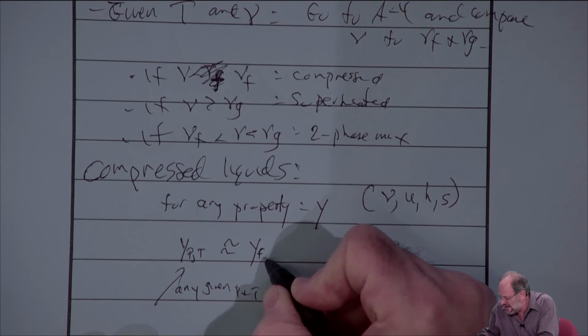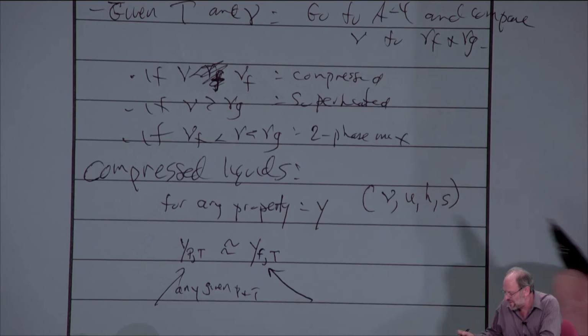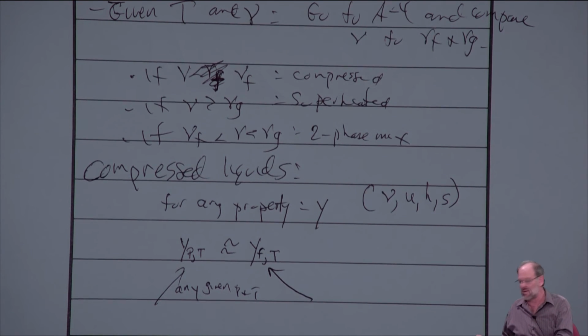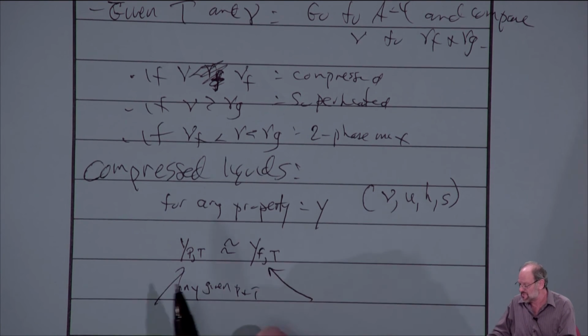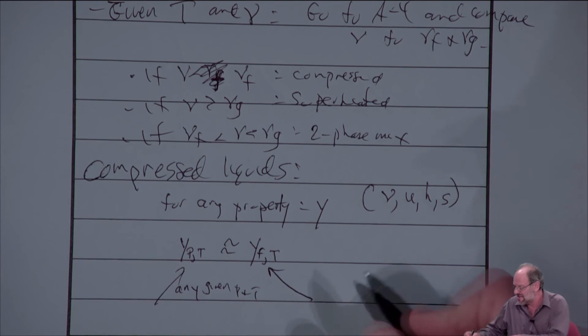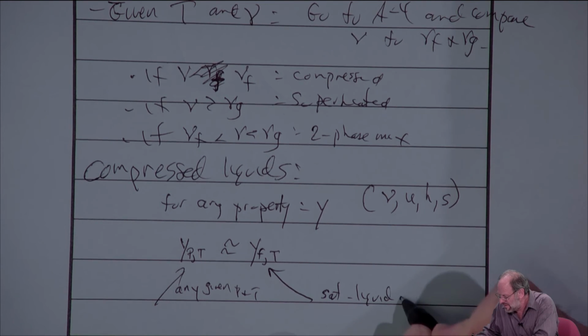So I'll call it YF at the same temperature T. So whether it's specific volume or internal energy or enthalpy or entropy, the value of, let's say, the specific volume at any given pressure and temperature, again, as long as it's a compressed liquid, is approximately equal to that of the saturated liquid at the same temperature.